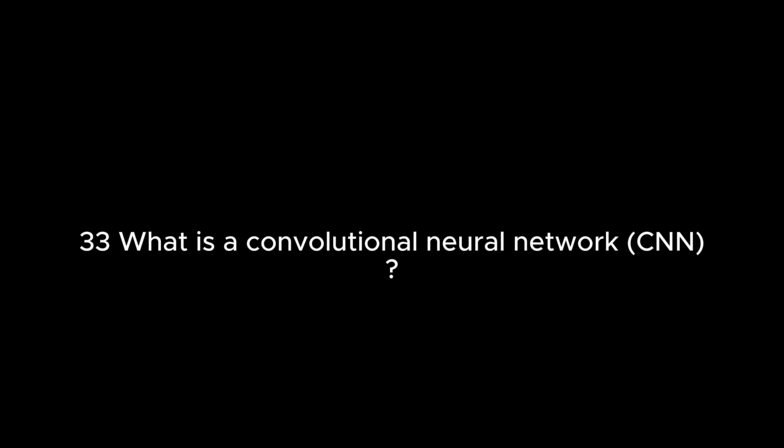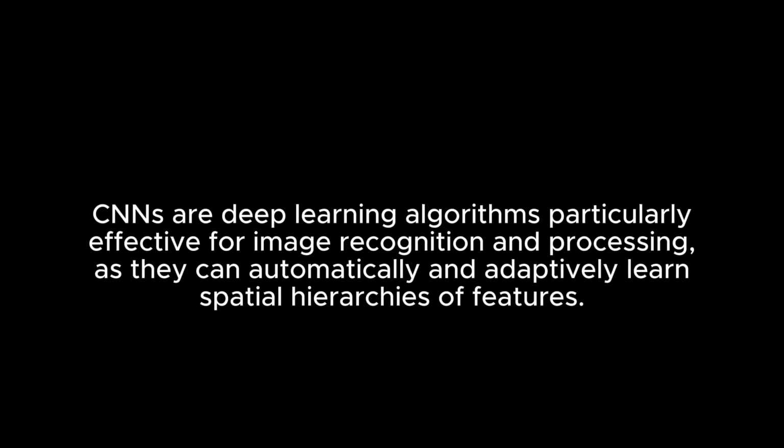33. What is a convolutional neural network (CNN)? CNNs are deep learning algorithms particularly effective for image recognition and processing, as they can automatically and adaptively learn spatial hierarchies of features.